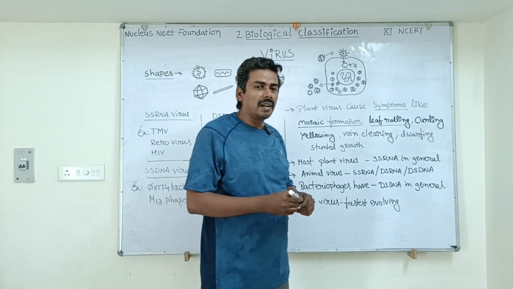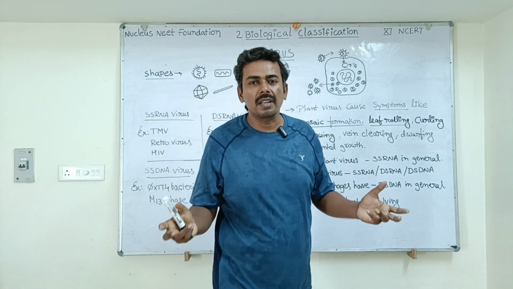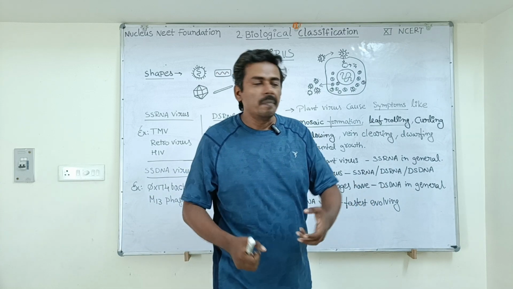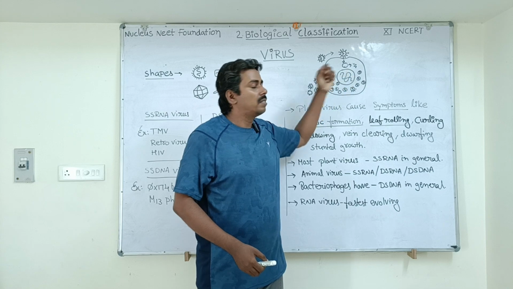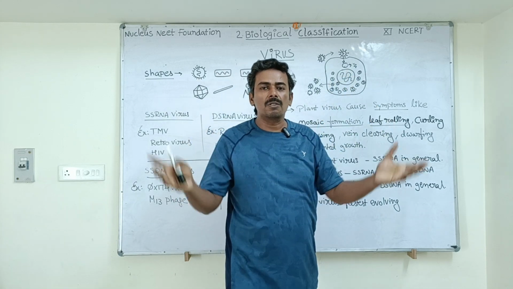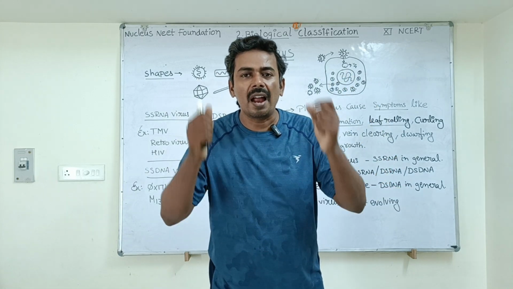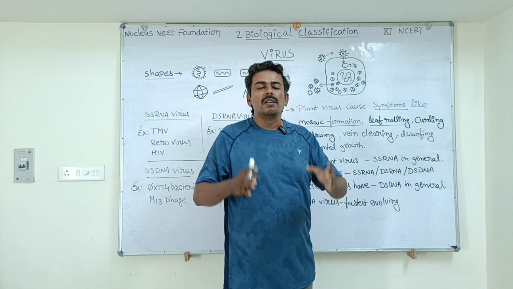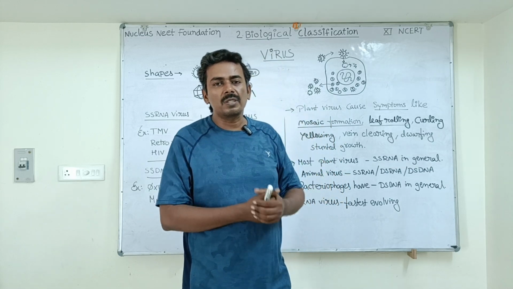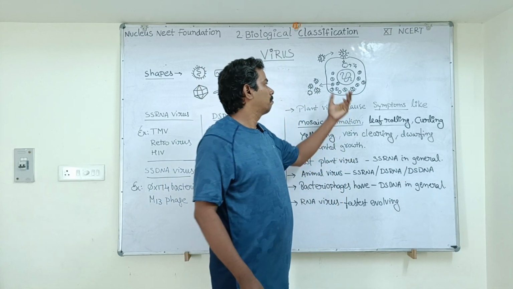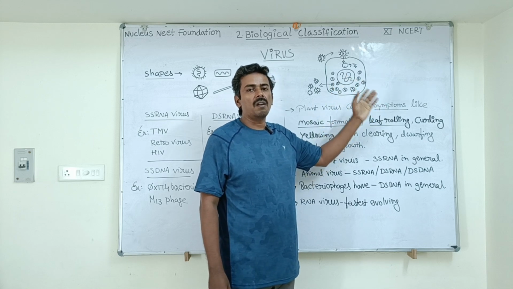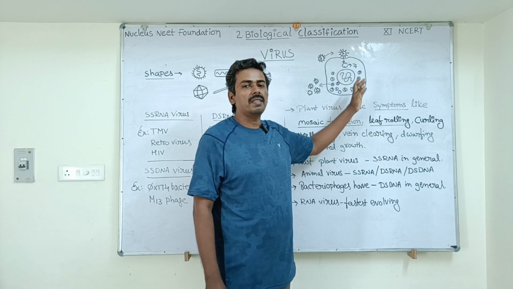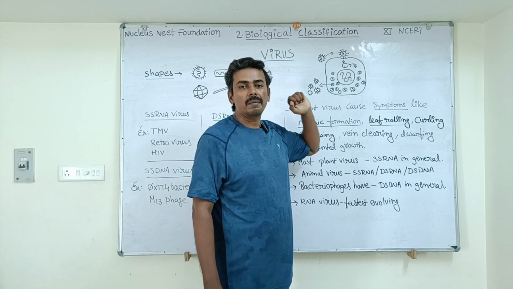The genetic material takes the entire machinery of the cell into its control. Previously, the cell is under the control of the nucleus. Now, the genetic material will take the entire control of the cell into its hands, and it will order the cell to synthesize new virus particles. Now, the cell can't do anything. The cell simply shuts down all other important activities and it will obey the viral genetic material.